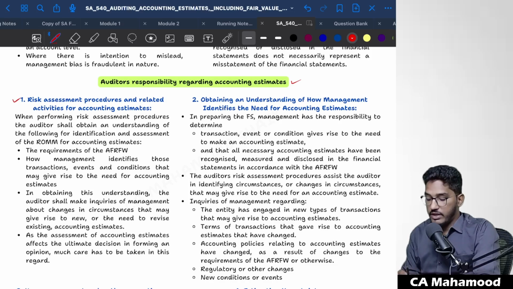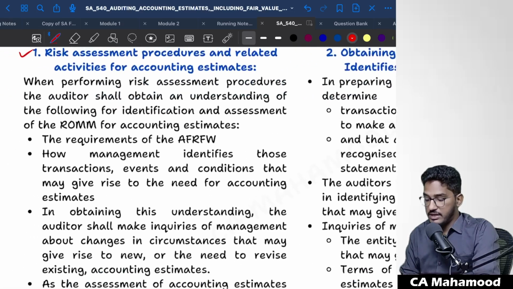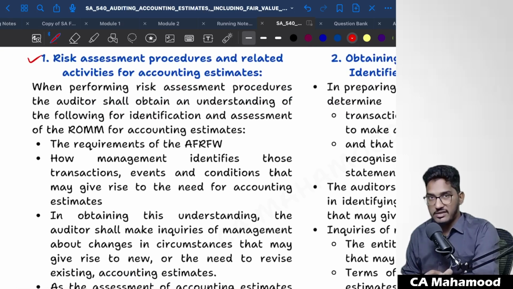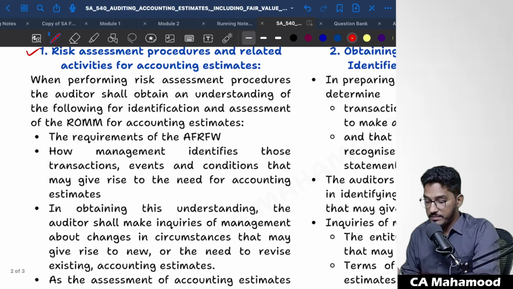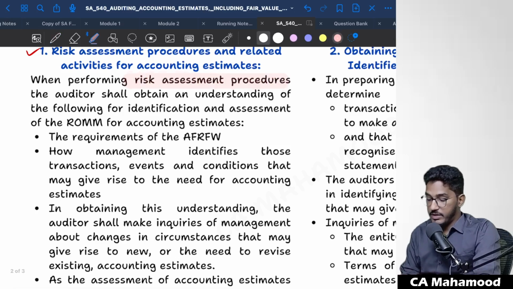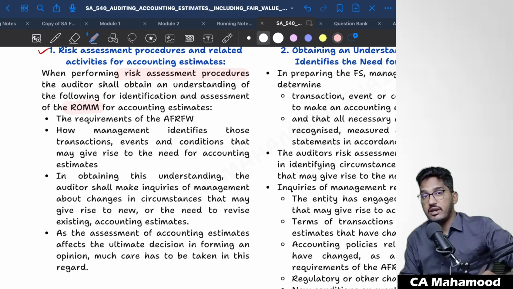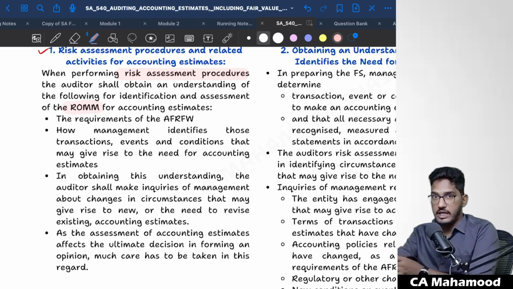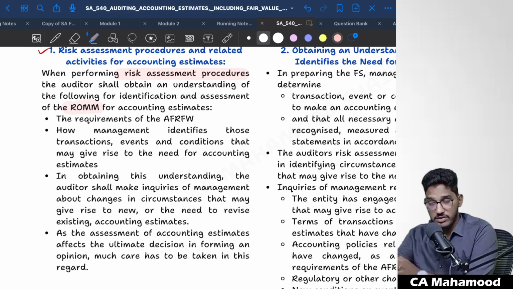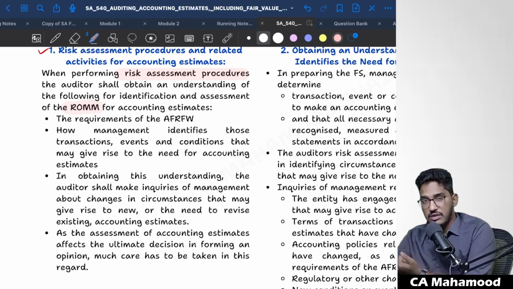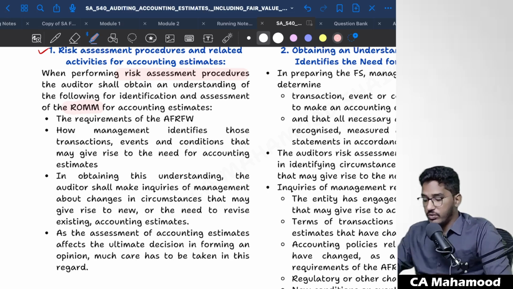First, when you are performing risk assessment procedures and related activities, you should try to understand certain things. Let us see. When performing risk assessment procedures, the auditor shall obtain an understanding of the following for identification of risk of material misstatement regarding accounting estimates. So at the beginning, when you obtain an understanding of the entity, its environment and its internal control, you should also try to find out whether there is any risk of material misstatement relating to accounting estimates.